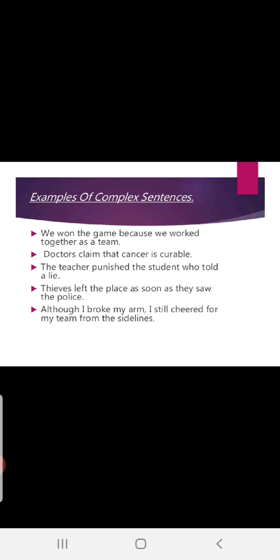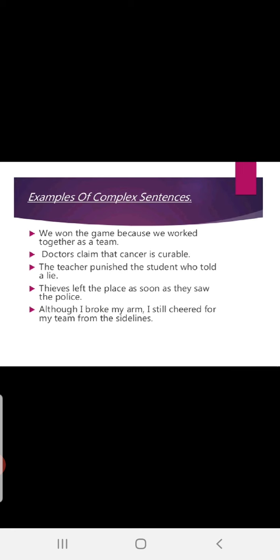The teacher punished the student. The sentence is complete. Okay, it is the main clause. Who told a lie? See, told a lie is a phrase. Who told a lie? It is beginning with one subordinate relative pronoun. Okay, relative pronoun. So it is like a subordinate dependent clause.